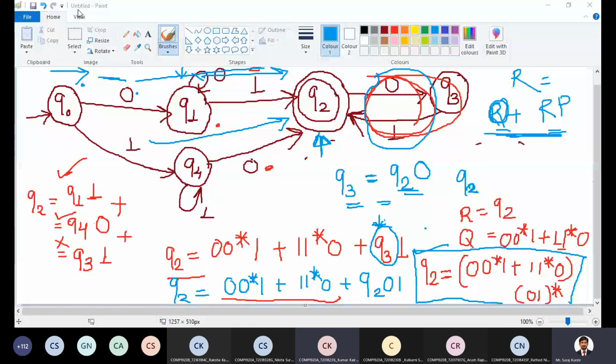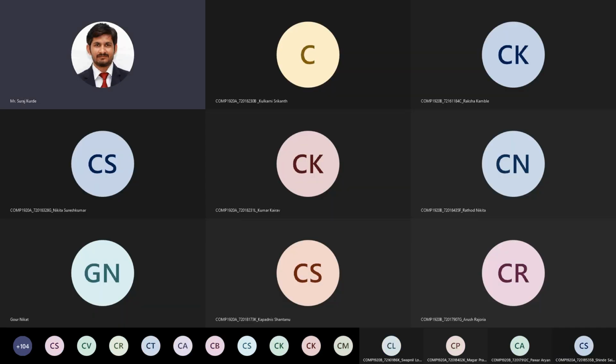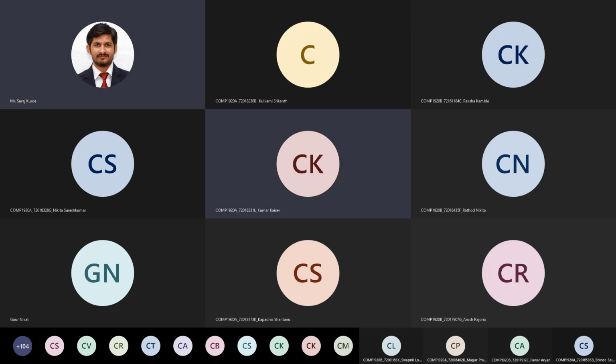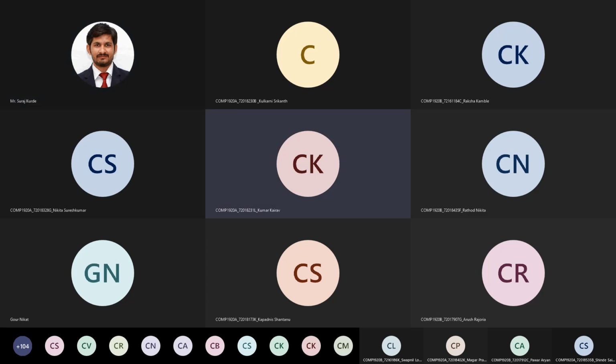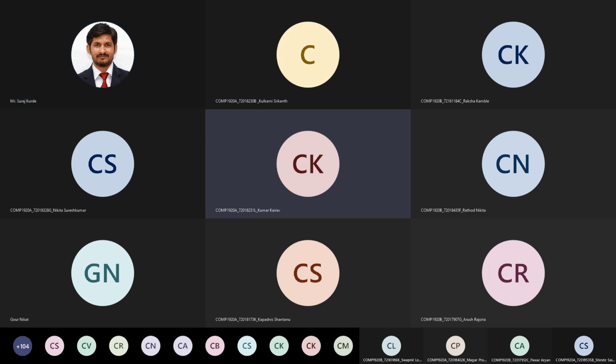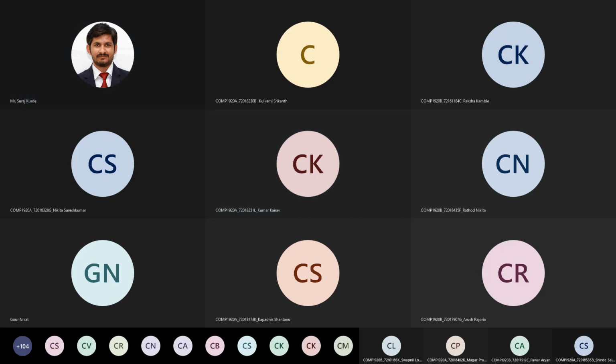Sir, I have a doubt from assignment 2, which you have given. One question, sir, on Mealy and Moore machine. Okay, you have a doubt in that. Yes, sir. I have solved all questions, but I couldn't solve a single question. What is the question? Generate output 101 if the string consists of substring 110. Output should be 101, right? If the string consists of substring 110.